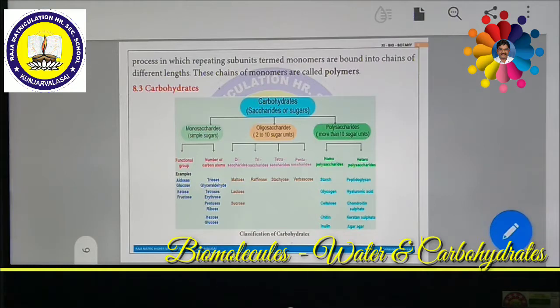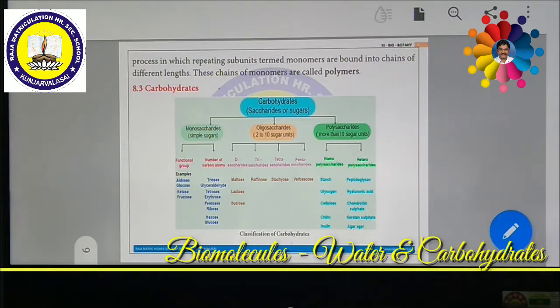If it has 5 carbon atoms, it is called a pentose, like ribose. If it has 6 carbon atoms, it is called a hexose, like glucose. In such a way, depending on how many carbon atoms are present in the monosaccharide, they are called trioses, tetroses, pentoses, hexoses, heptoses, octoses and so on.